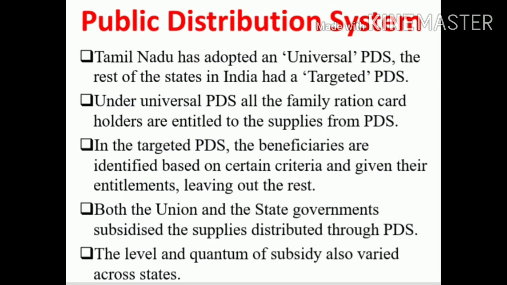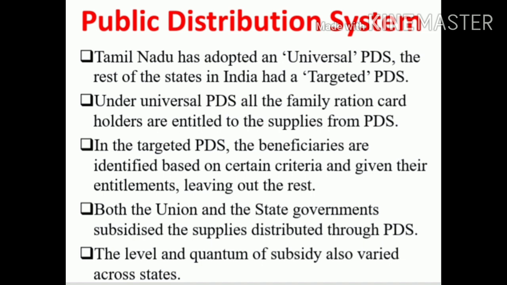Next we'll move on to the public distribution system. Tamil Nadu has adopted a universal public distribution system, and the rest of the states in India have a targeted PDS. So here in Tamil Nadu we are following universal, which means for everyone.